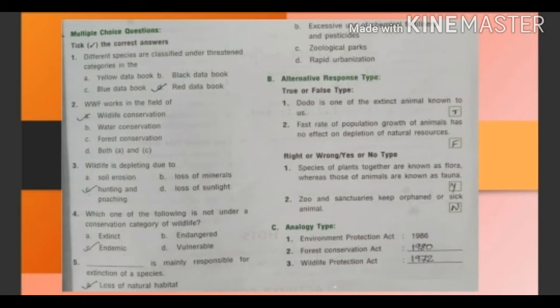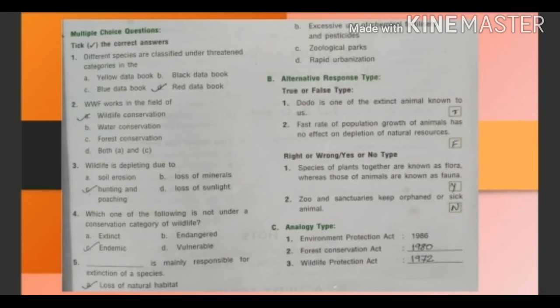Question 4. Which one of the following is not under a conservation category of wildlife? Options are extinct, endangered, endemic, and vulnerable. Answer is endemic. Fifth one is dash is mainly responsible for extinction of a species. Options are loss of natural habitat, excessive use of chemical fertilizers and pesticides, zoological parks, rapid urbanization. Answer is loss of natural habitat.